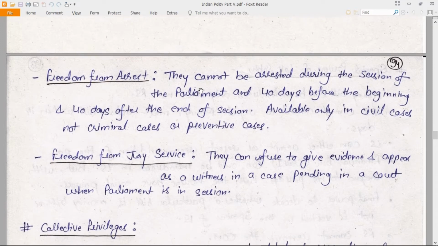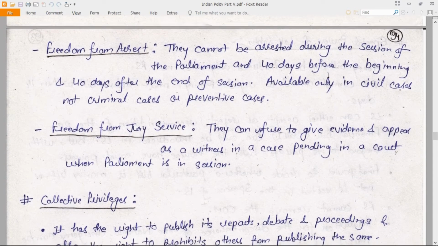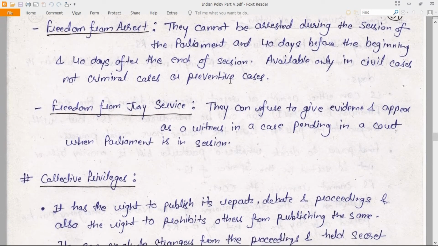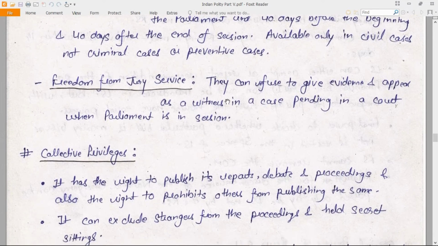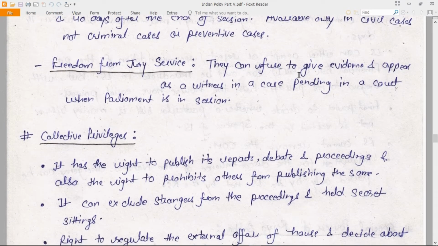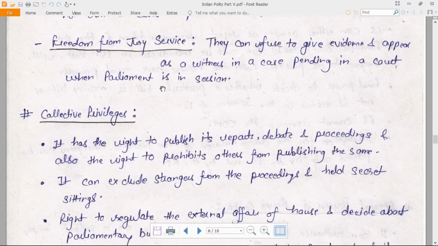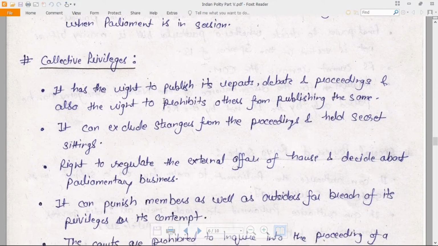Freedom from arrest. They cannot be arrested during the session of the Parliament, 40 days before the beginning and 40 days after the end of the session. It is available only in civil cases, not criminal cases or preventive cases. Freedom from jury service. They can refuse to give evidence and appear as a witness in a case pending in a court when Parliament is in session. Now, what do you mean by collective privileges?